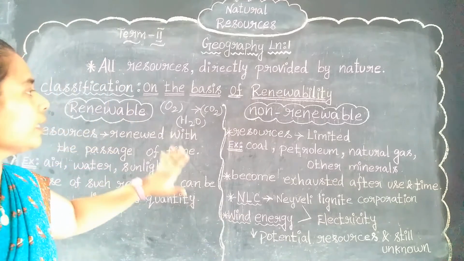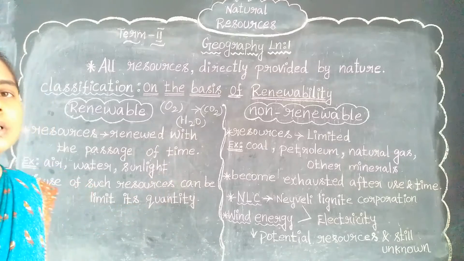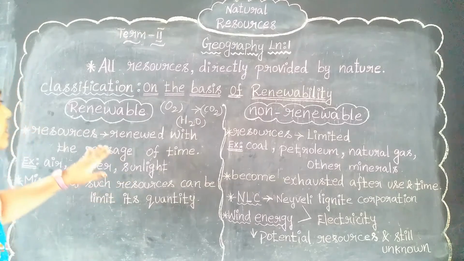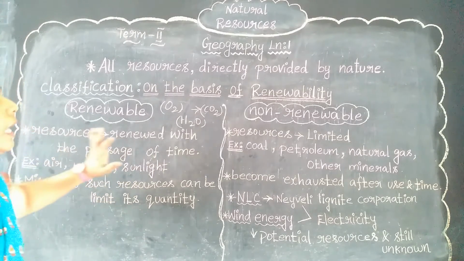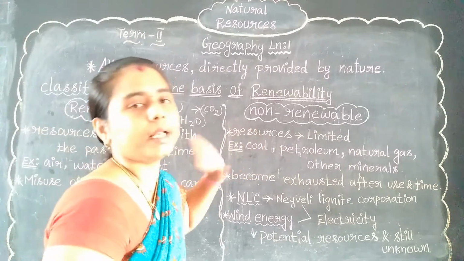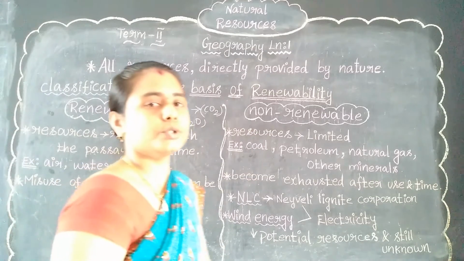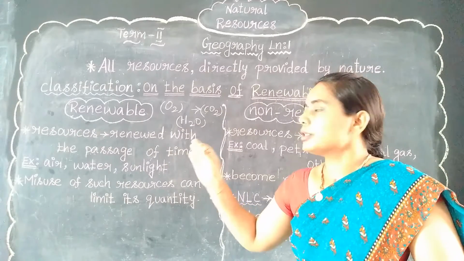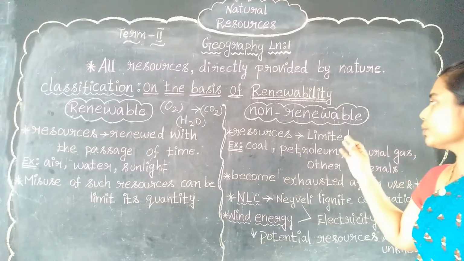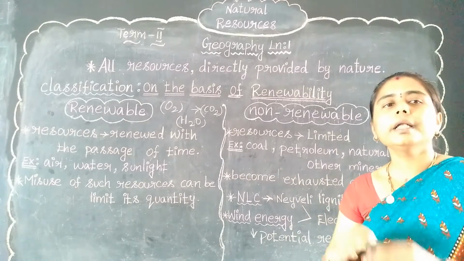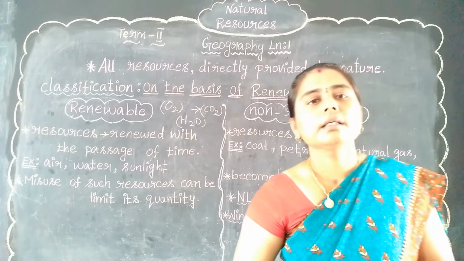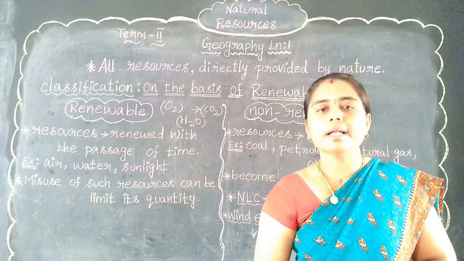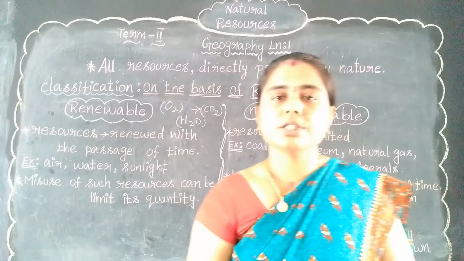So the main difference is that renewable resources are unlimited and non-renewable resources are limited. Keep it in your mind, students. Renewable resources always contain unlimited resources, and non-renewable resources contain a limited quantity of resources, right? So that's all about renewable and non-renewable resources. I hope you understand. Thank you for being a part of the session. Thank you.